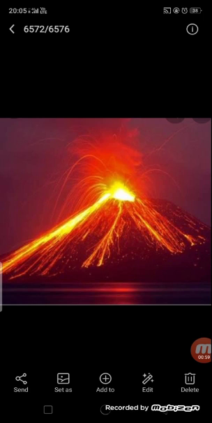In India, Barren Island is the only active volcano. It is located in the Andaman and Nicobar Islands. It first erupted in 1787 and then in 1991, and it threw out lava continuously for months.